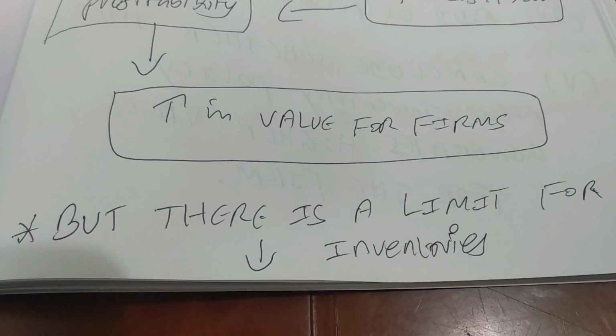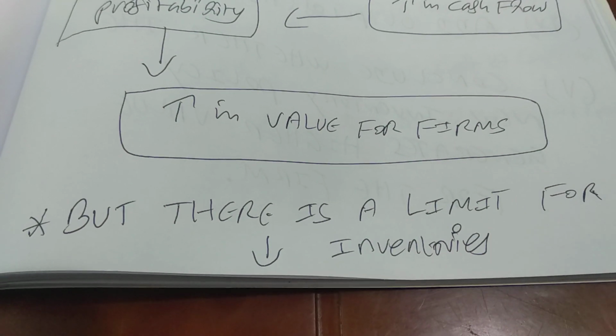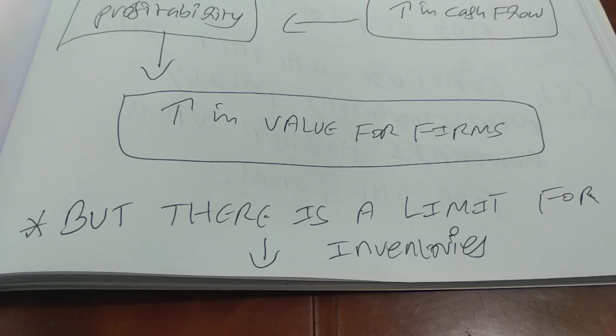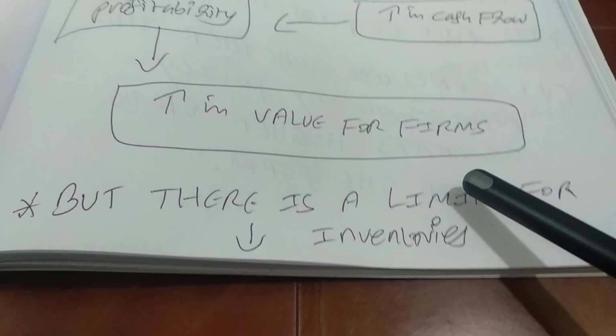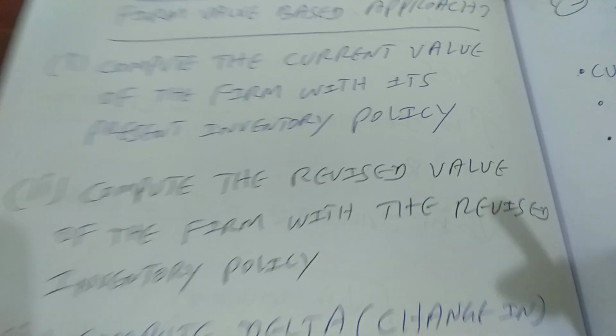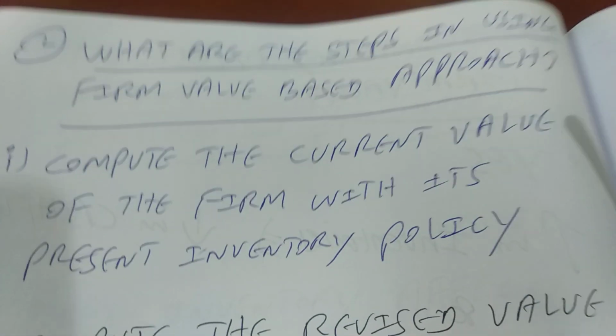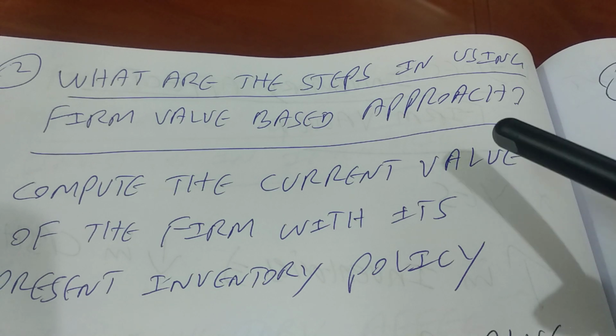But there is a limit for reducing inventory. That means beyond a level, if you keep decreasing your inventory, what is going to happen to you is you will run out of stock, thereby your customers will jump to your competitors, right? So that means there is a trade-off. That means we are talking about optimality. So we are using firm value based approach.